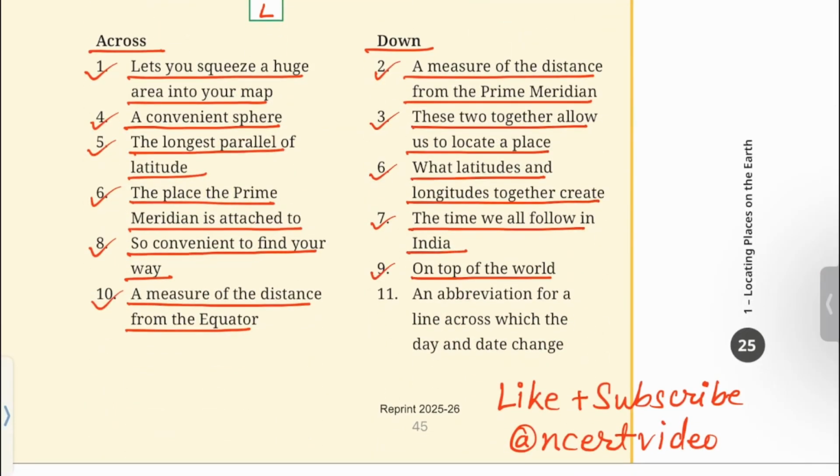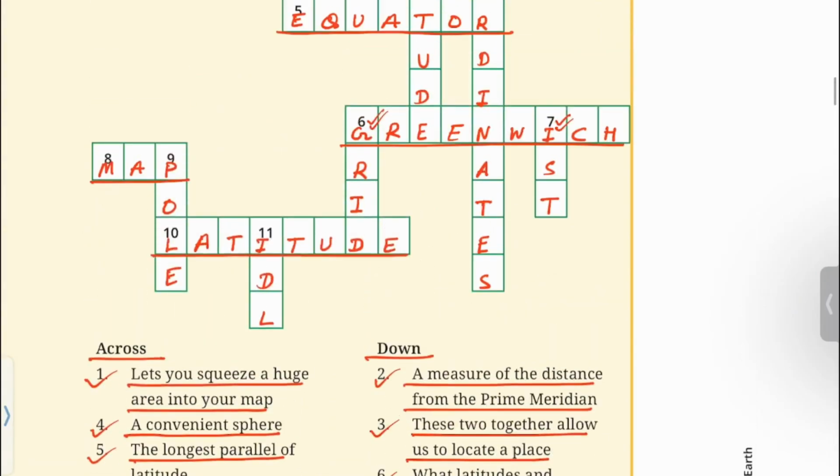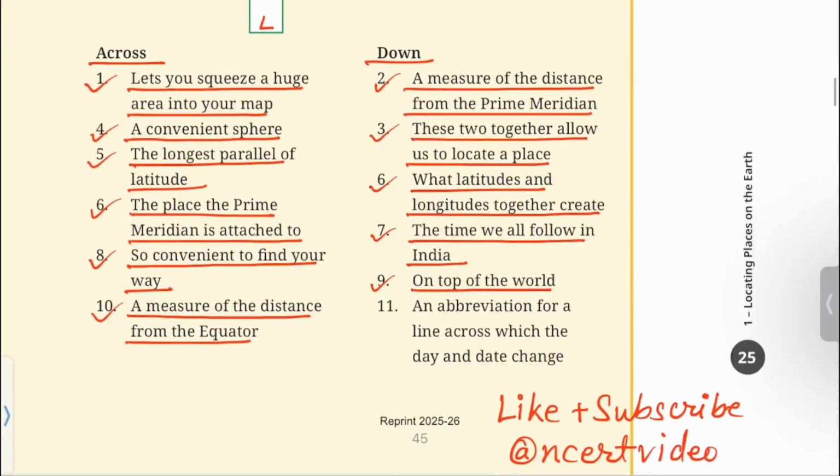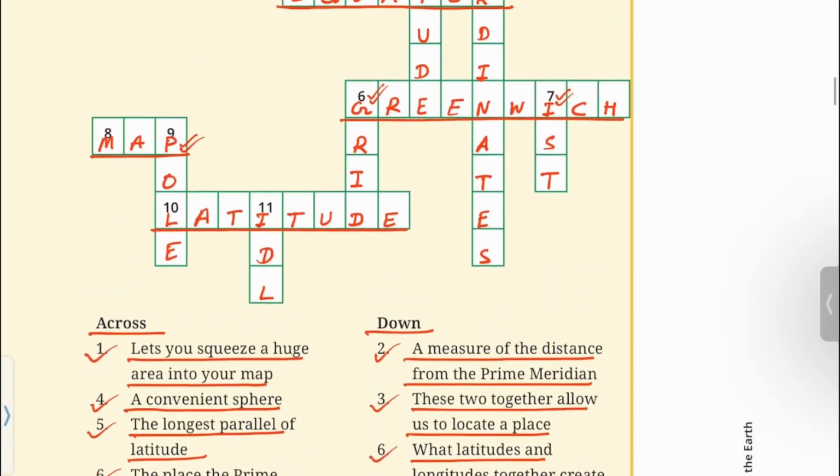On top of the world. Pole. 11. An abbreviation for a line across which the day and date change. Ideal.